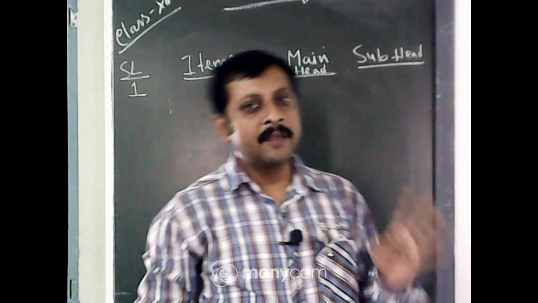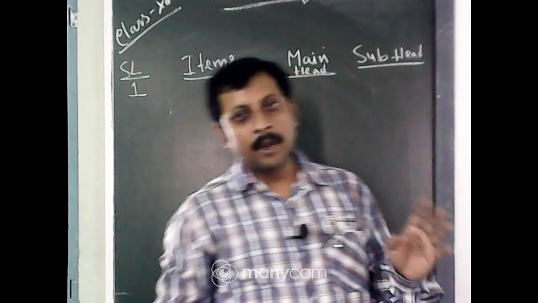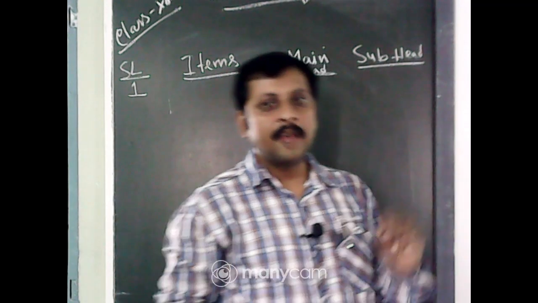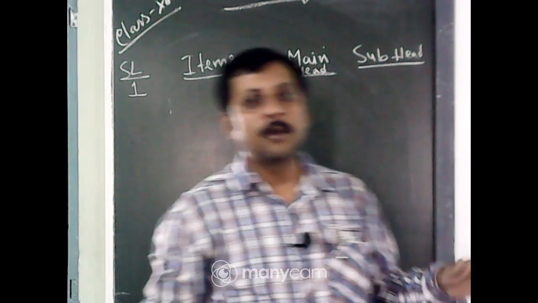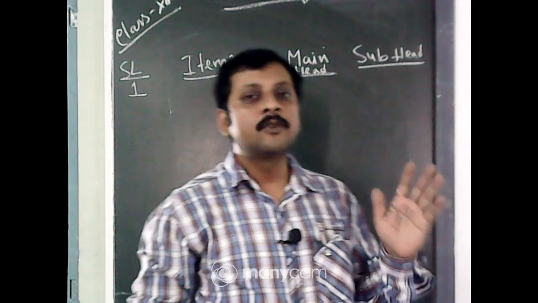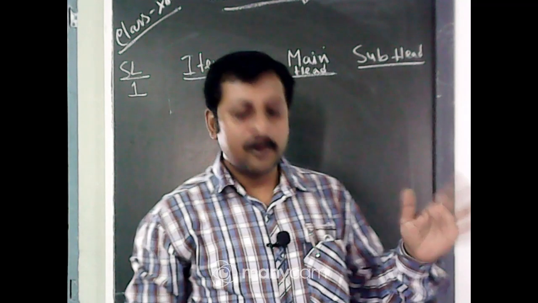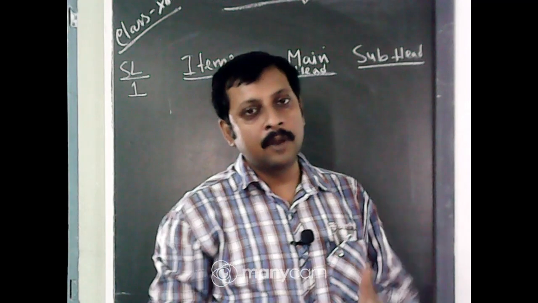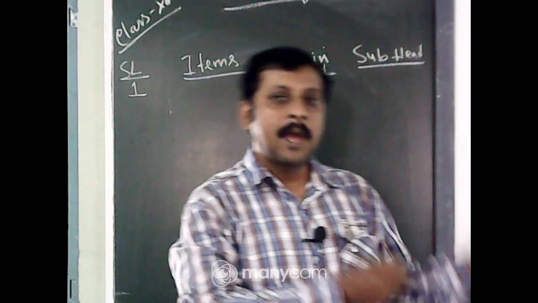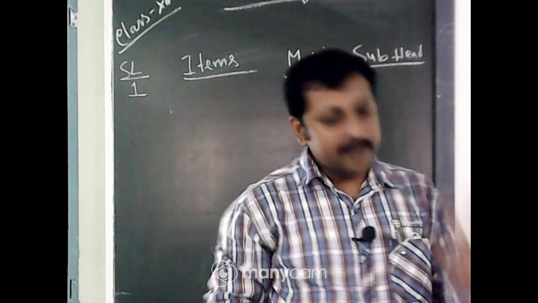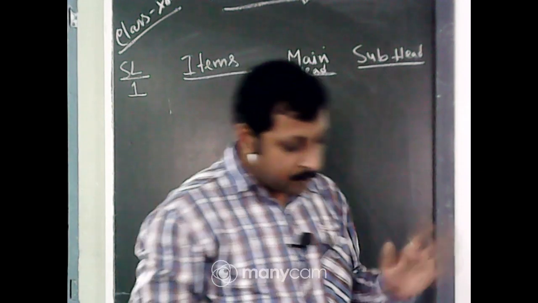One is the balance sheet, a statement. Profit and loss is a statement. The cash flow statement is also compulsory for a company. And the fourth is the note to accounts. Note to accounts comes under the profit and loss account and also the balance sheet. So three statements are compulsory that you have to make.